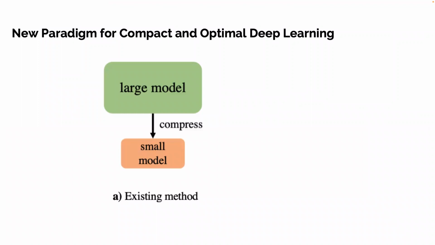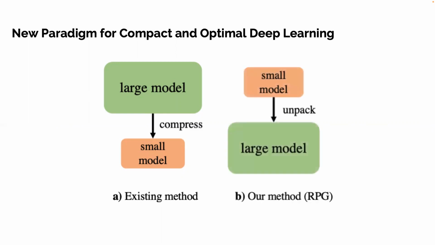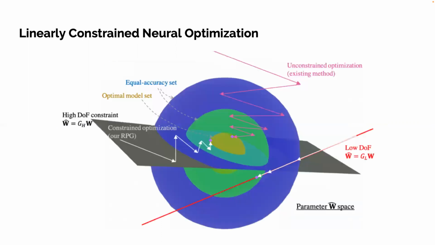The common practice is that we search for the best model in a large model space with many parameters or degrees of freedom, or DOF, and then shrink the optimal model for deployment. On the contrary, our RPG starts from a lean model with small DOF, which can be unpacked into a large model with many parameters. We can let the gradient descent automatically find the best model under this DOF constraint.